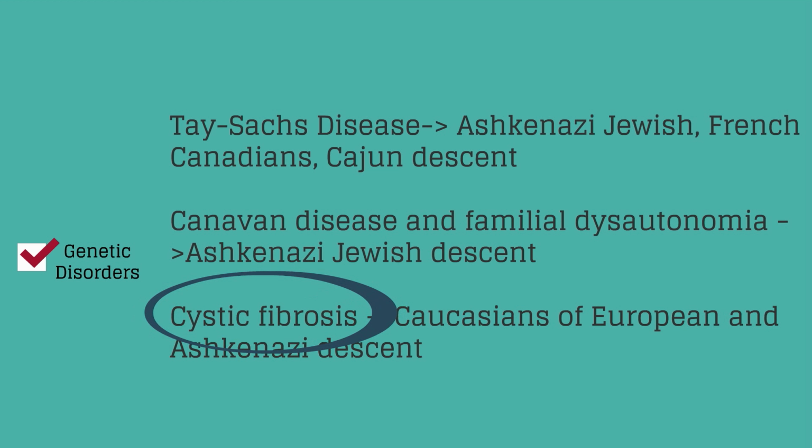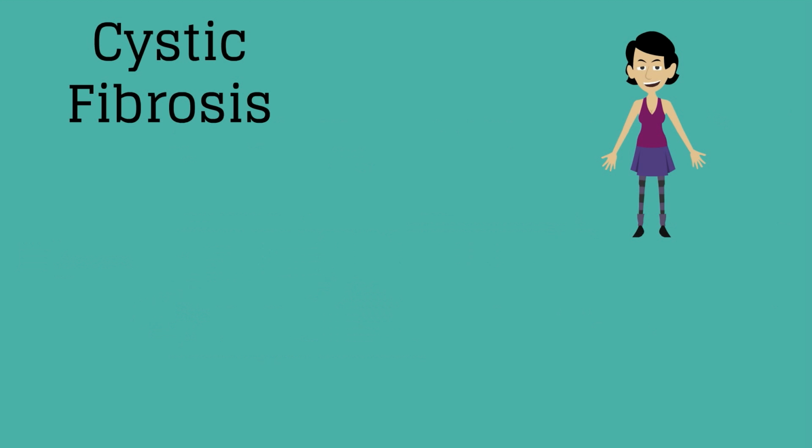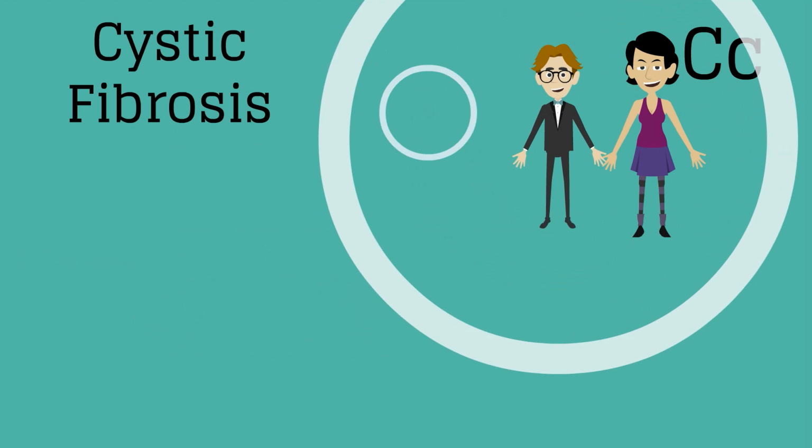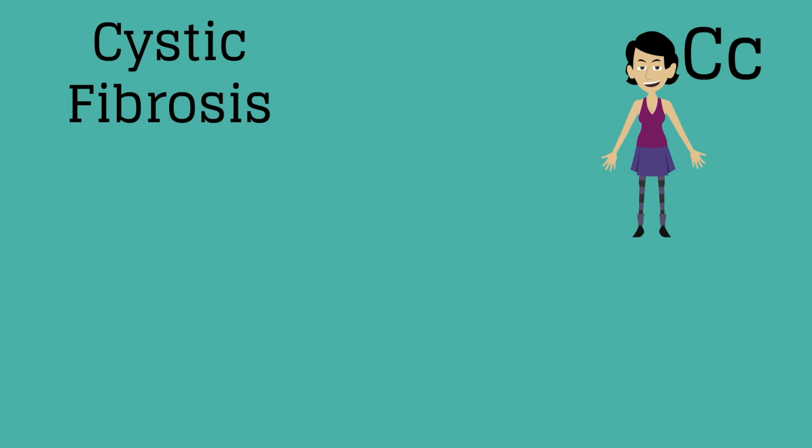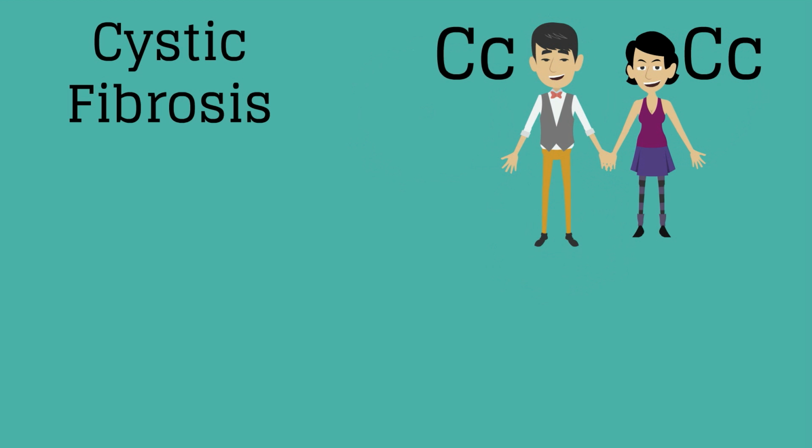Let's discuss what would happen if Young tested positive for one of these genetic disorders, for example, cystic fibrosis. Since cystic fibrosis is an autosomal recessive disorder, and we find that she is a carrier, denoted here with a capital C, lowercase c, then the next step is to test the father of the baby for cystic fibrosis. If Young is already pregnant, it is important to have a private conversation with her to confirm the paternity of the pregnancy.